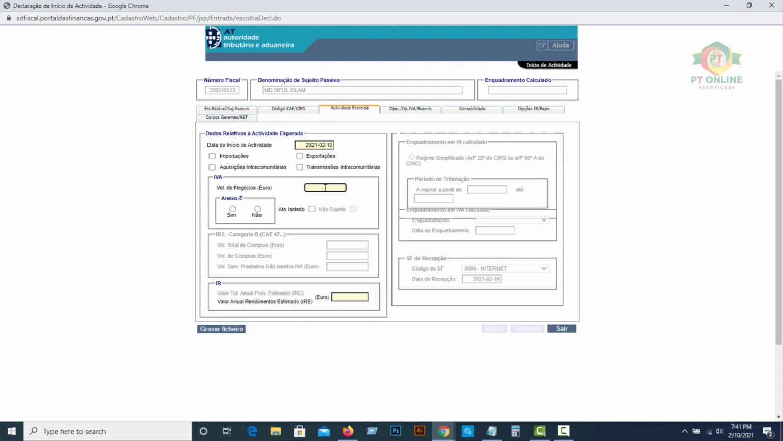Here is your annual income for the IVA. You can find it in your IRS from last year, or last year's income. It can be 5,000 to 10,000. In Anexo E, you have to click now, and for the IRS, the same amount you put here, you have to put here again.